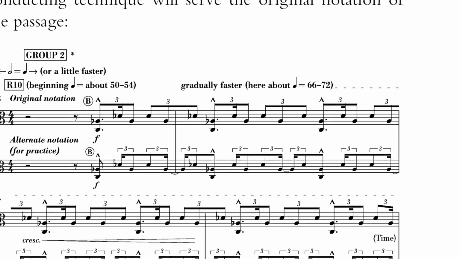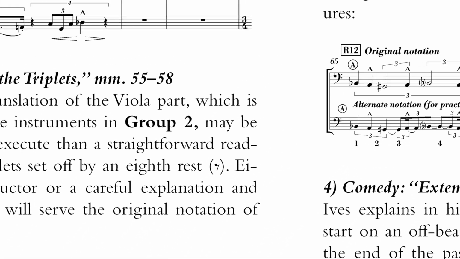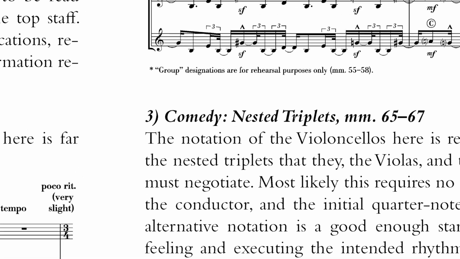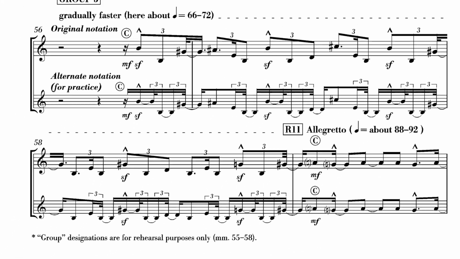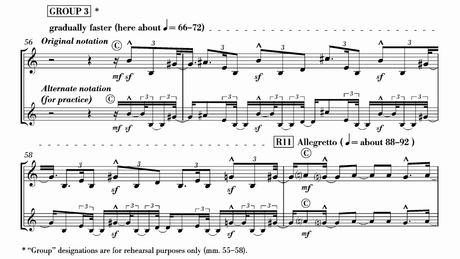Also within that section, the other group that's doing triplets off the beat involves the trumpets and the clarinets. And the alternative notation looks fiendishly difficult. I mean, I just don't understand how anyone could read it and play it in tempo, sitting down for a rehearsal on a Tuesday, never having looked at this part before. It's there. I don't think anybody used it in concert. I even put alternative notation for practice. In my commentary, I think I even state that it's not likely that it would be used, but there it is.